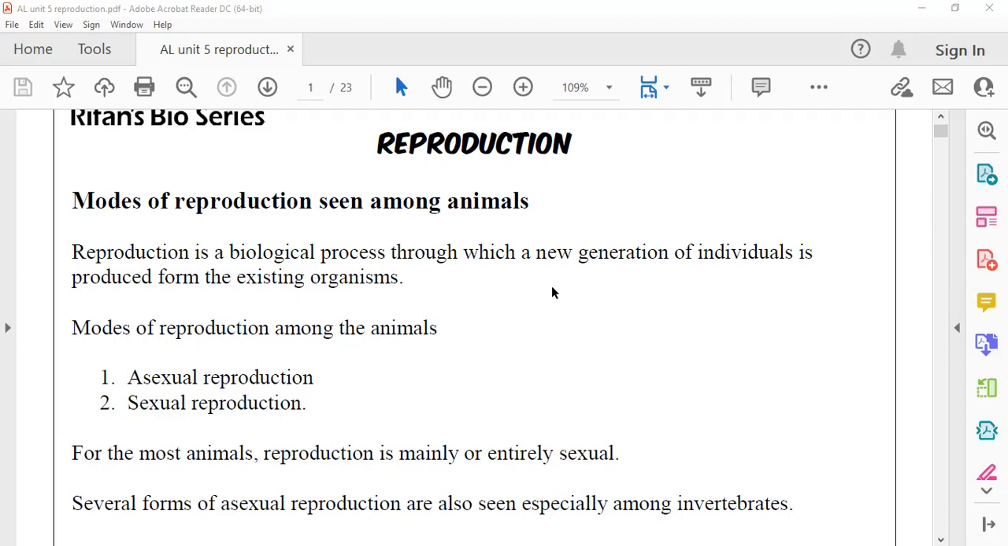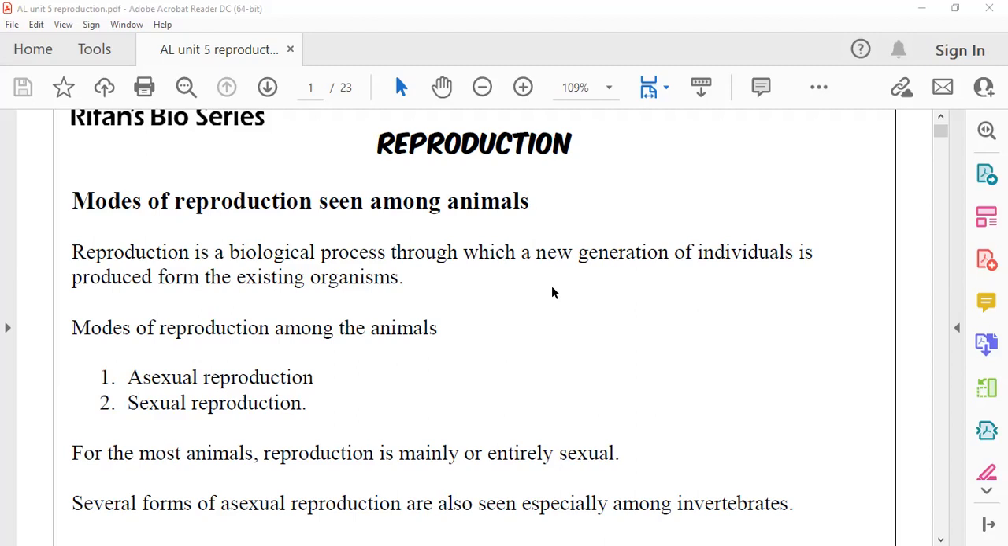Although there are different types of asexual reproduction methods there, simply budding, fragmentation, and several other methods with small differences. But among the animals, from the lower organisms to higher organisms, in all the organisms we notice sexual reproduction. So it is the main reproduction method.